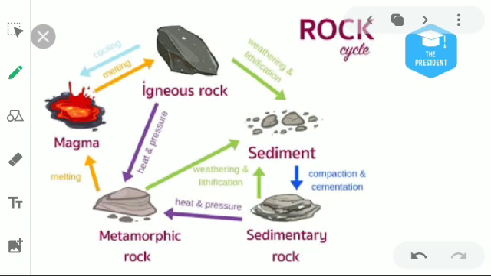Here is the end of the chapter. Again in this next slide, you can understand igneous rock, sediment becoming sedimentary rock, then metamorphic rock, again magma, igneous rock. This is known as the rock cycle. Hope you understand all of this chapter.